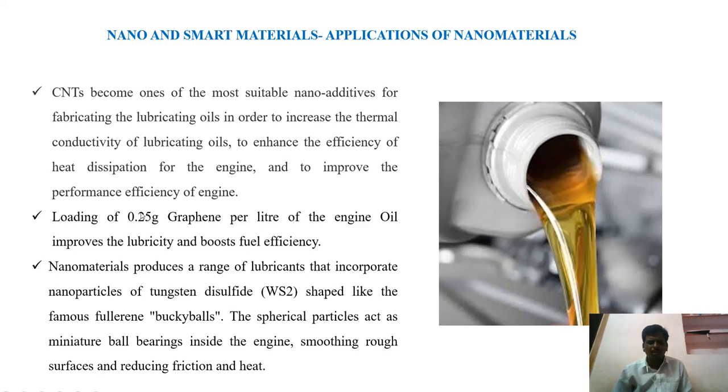So, 0.25 gram of graphene per liter of engine oil is suitable, and it is advisable to increase the lubricity and boost the fuel efficiency also. In some of the lubricants we are using bulky ball shaped tungsten disulfide nanoparticles. The structure of these is spherical, spherical bulky balls. These spherical balls bear the friction which occurs between the moving parts of the engine, and it makes the engine work more efficiently.